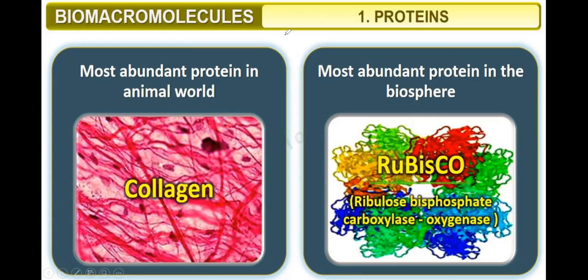Rubisco stands for ribulose bisphosphate carboxylase oxygenase. It fixes carbon dioxide and releases oxygen. It happens during the process of photosynthesis. So rubisco is involved during photosynthesis. So the most abundant protein in the animal world is what? Collagen. In the whole biosphere, that is what? Rubisco.